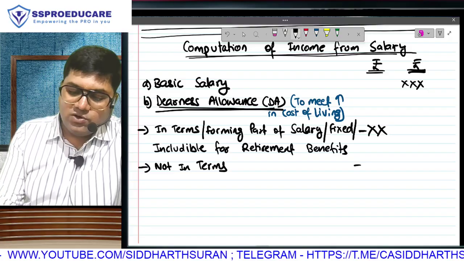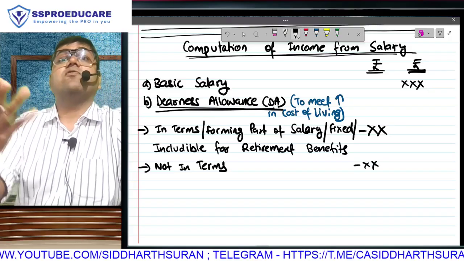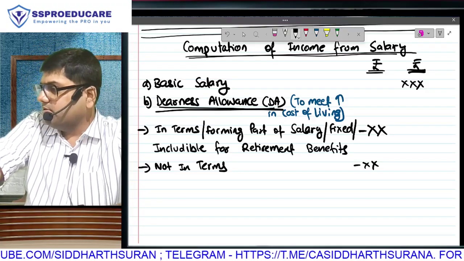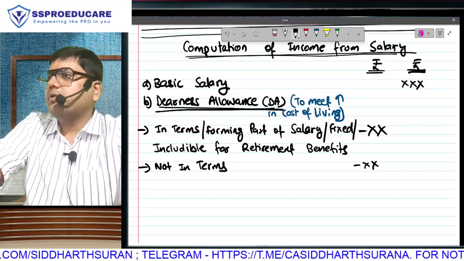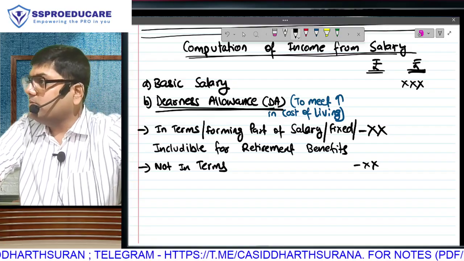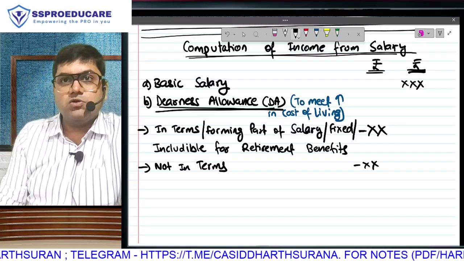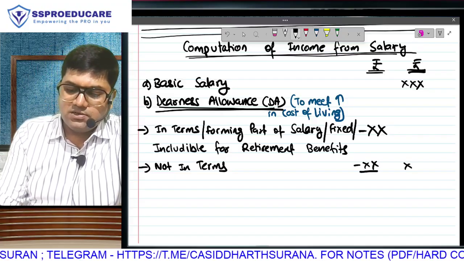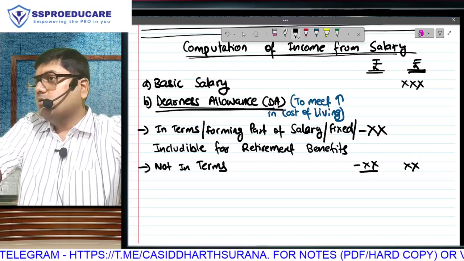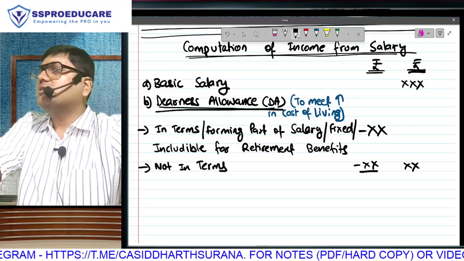I will not take that DA not in terms, which is decided later. It was not even there at the time of joining the job. Later on it was decided. And finally, what are we going to pay you? DA in terms, which was fixed, and DA not in terms, which was decided later. The total of them, and look what is the presentation here. The total of both DAs is going in the outer column,